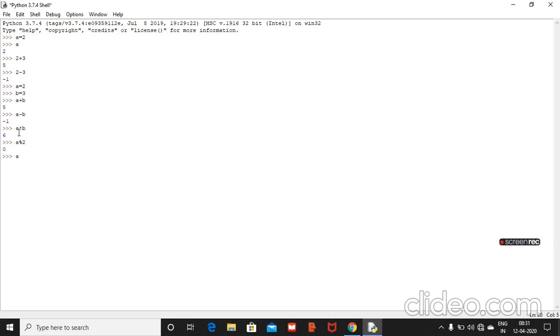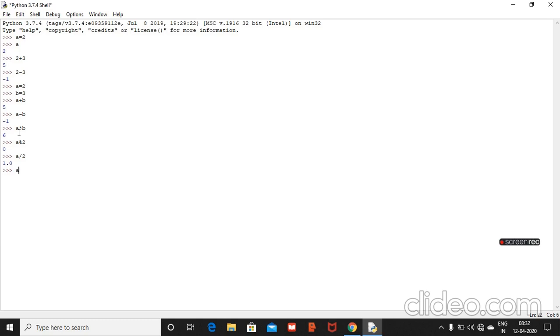If I want to divide two numbers, then A divided by 2 gives 1.0. So why does it give 1.0? Because Python always assumes that the number will come in floating points, so it gives the result as a floating point number. Then we come to the topic of float division.